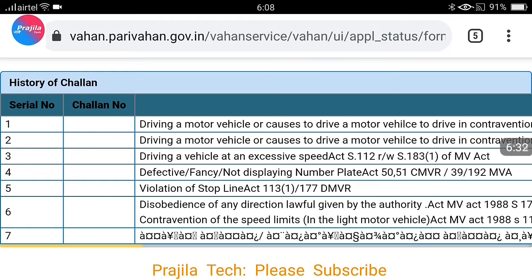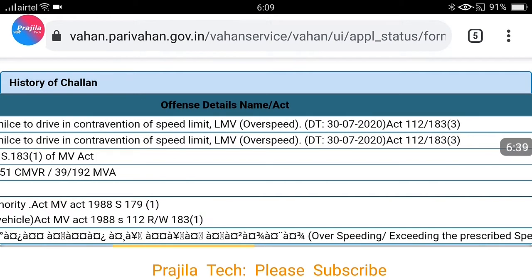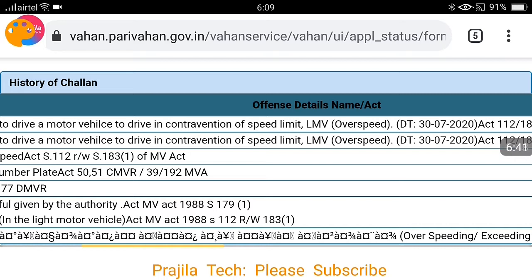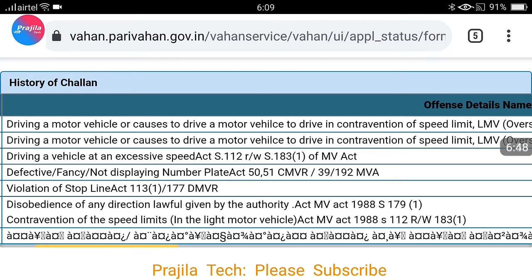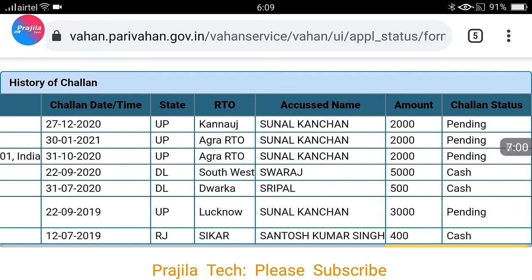So what you can do, friends, just scroll right down. You can see the description here. What are the mistakes, you can see here one by one. For example, a problem with speed limit, rash driving, not displaying the number plate properly, unlawful act. All these issues are written here, and if you scroll down, the challan date and time are there. So when did it occur?